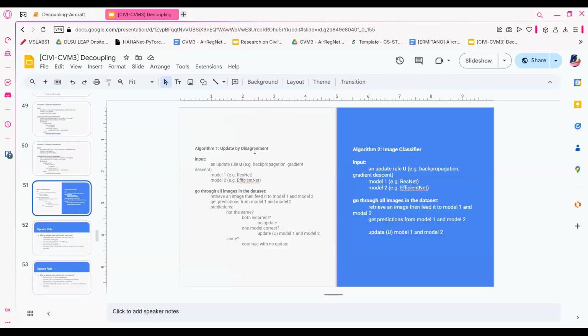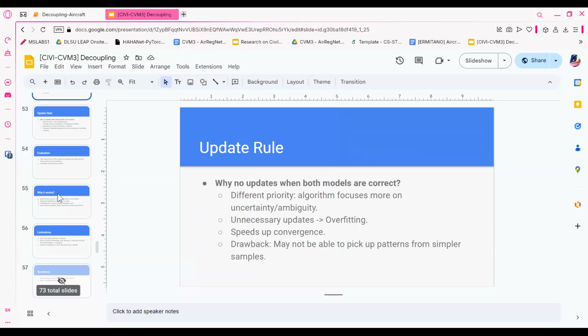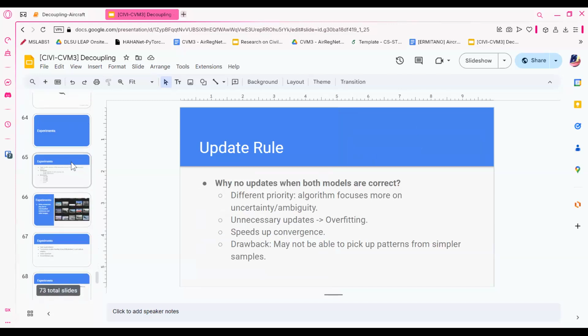So there is a vast difference from the regular image classifier, because in the regular classifier we only retrieve the image, get the predictions, and then perform the updates, regardless of whether their predictions are correct or wrong. But in decoupling, we use some if statements to make sure we only update when one of the models is correct, or when a disagreement occurs. So I'm just going to skip ahead.